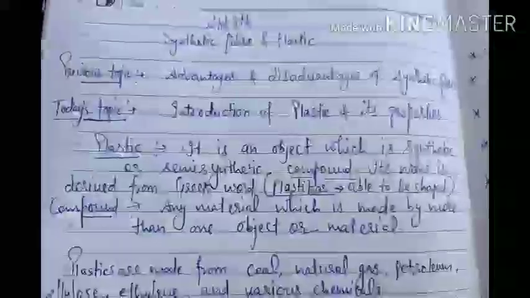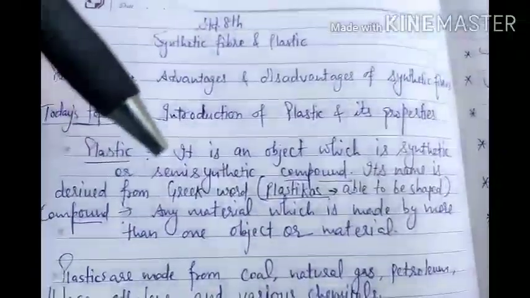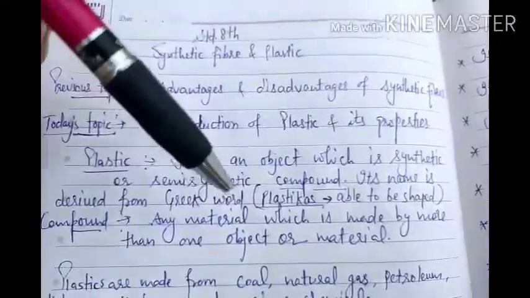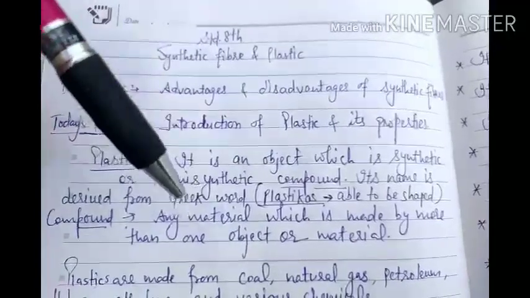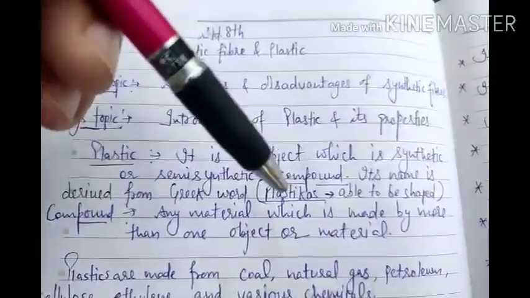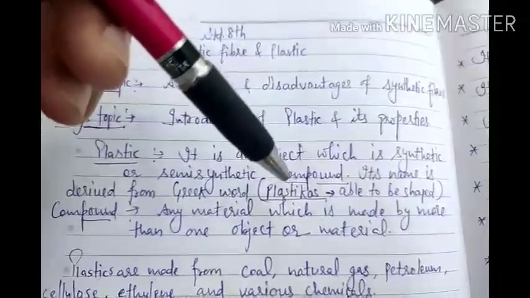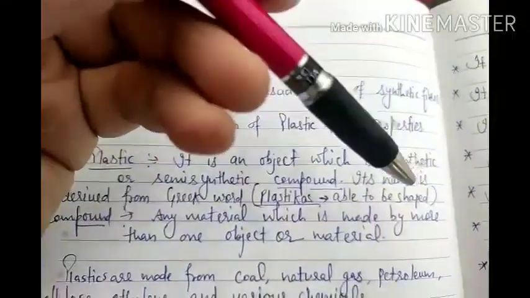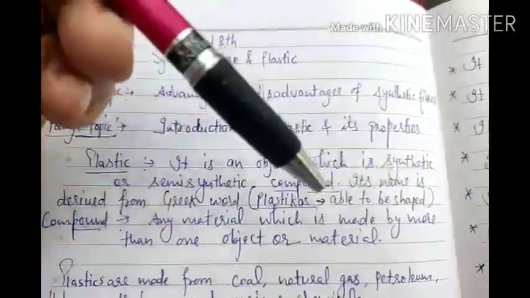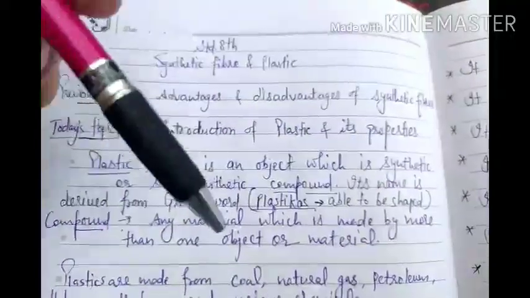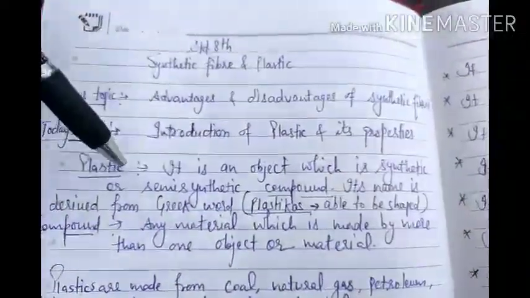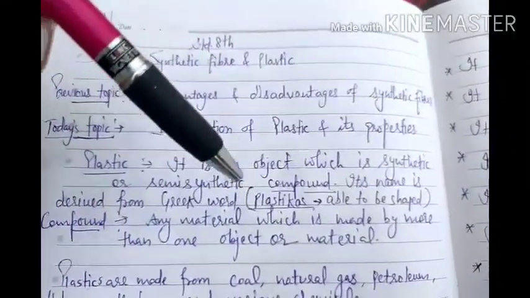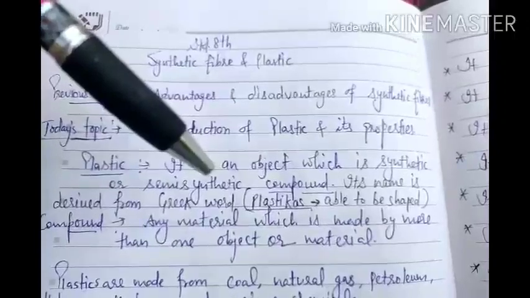So why is its name plastic? Why is there no other name? Because its name is derived from a Greek word. In the Greek language, it was called plastikos. Its meaning in English is able to be shaped, means which can be converted into any shape. So that's why its name is plastic. This is the origin of its name. So this is related to plastic.